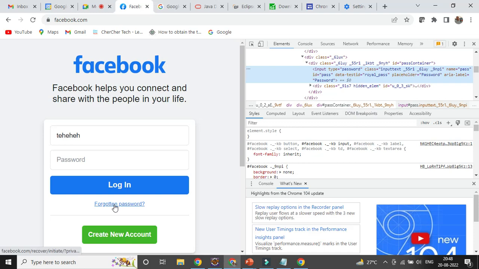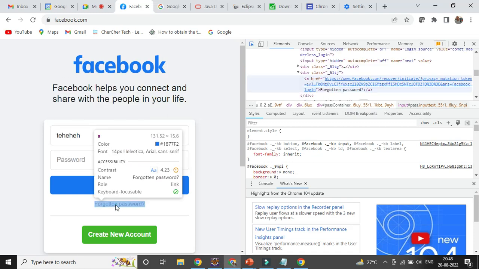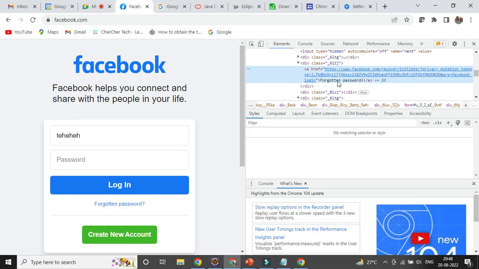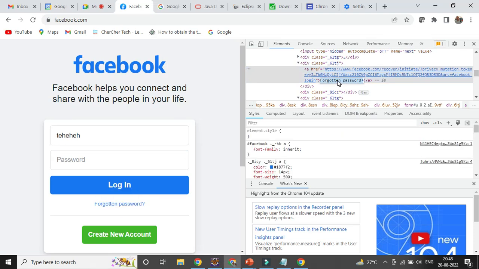Suppose there is a link, forgotten account, right? So I can mouse over it. So what is the text? Forgotten password. In case you are using linkText, you need to give the complete text. In case you are using partialLinkText, right? You need to give a partial component like forgotten or password, whichever is static in nature. The dynamic part you can leave out. So I want to click on that. So what I can do here is write a code here.